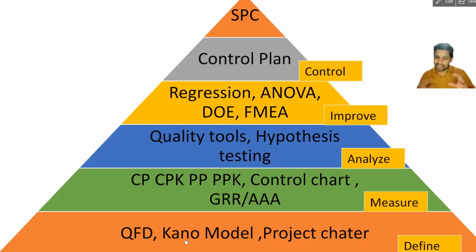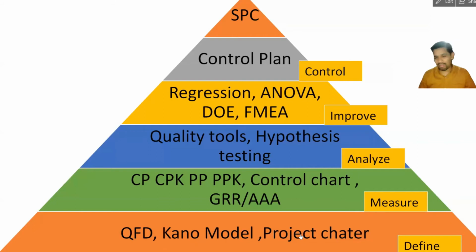The Kano model is also a wonderful tool, because when you have different solutions or different customer requirements, we can find out what is the key requirement, what is a must-have, what is good to have, what is taken for granted, and all that. So with the Kano model, we can prioritize the critical requirements of the customer.